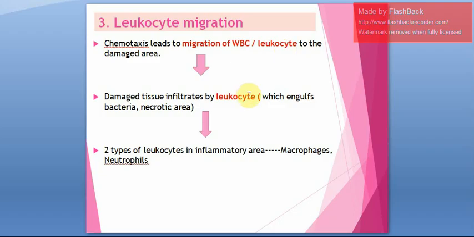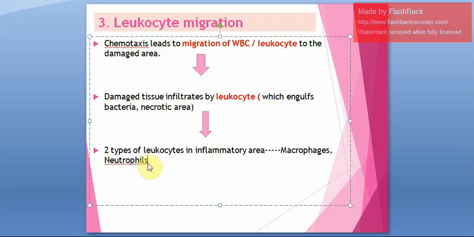What is the function of leukocyte or WBC? They will engulf the bacteria, or they will engulf the necrotized area, the body part which receives decreased blood flow and which is dead. That will be engulfed by the leukocyte. That is the function of these leukocytes or WBCs. Then along with that, two types of leukocytes will be seen, that is macrophages and neutrophils. Macrophages and neutrophils also help in the healing process.